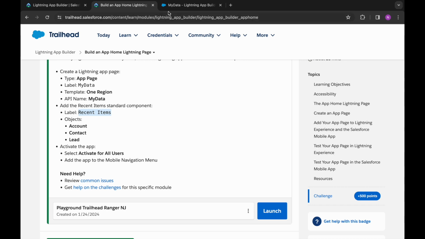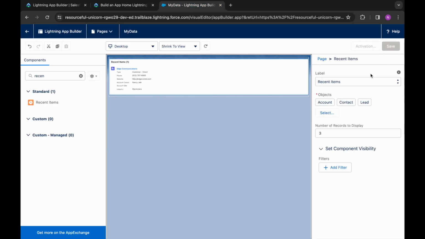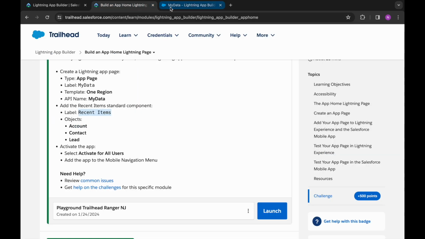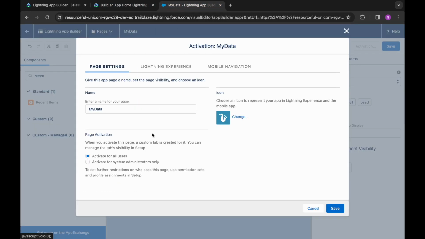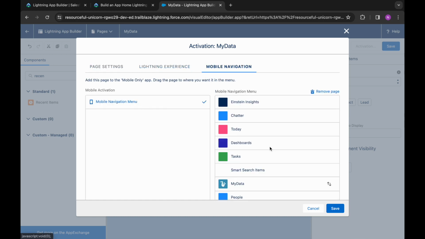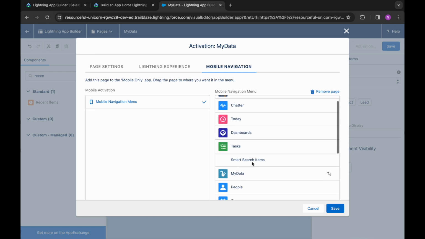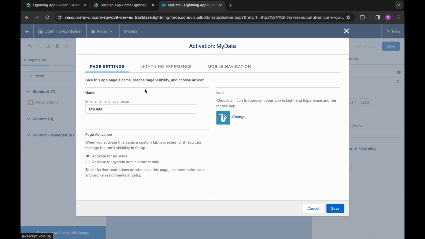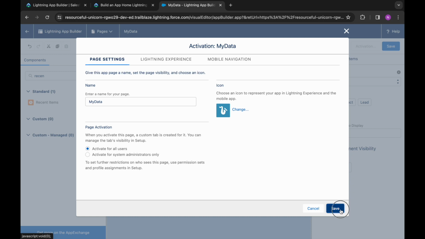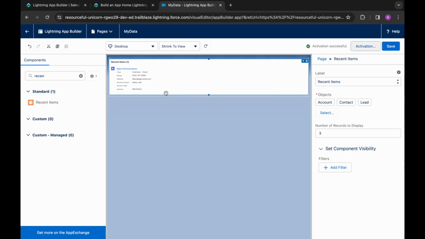so activate the app for all users, and it should be added to the mobile navigation as well. So we will go to this, add page to the app. It is added here. Activate for all users. We will save it.